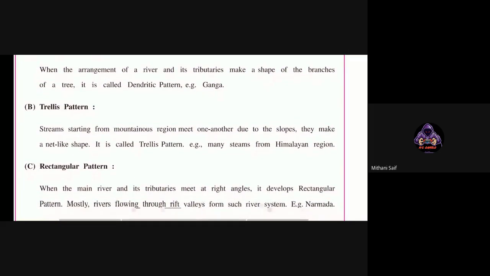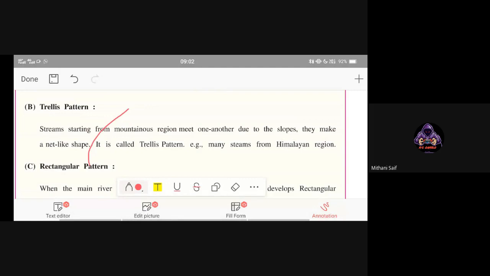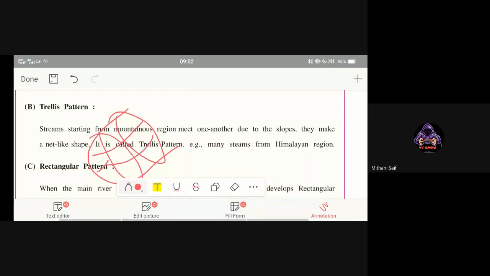Next is trellis pattern. Trellis pattern means, due to the slopes, the streams meeting one another make a net-like shape. Which type of shape? Net. This way, net-like shape. This way it is making. Got it?